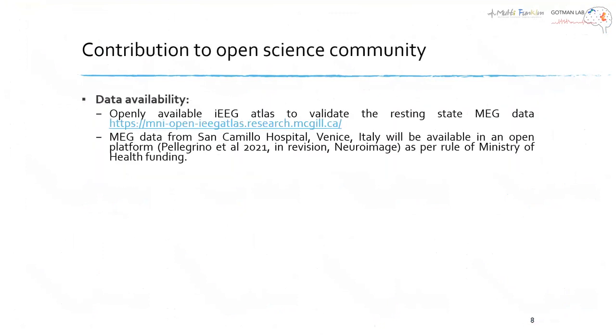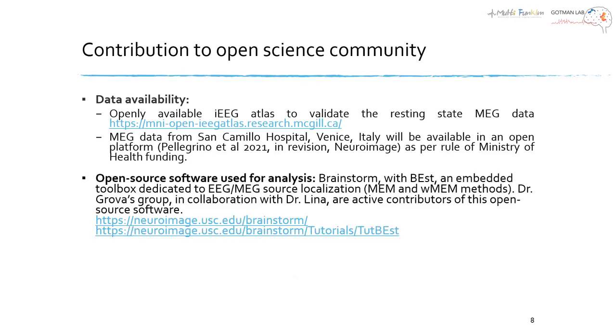How can this project contribute to the open science community? Firstly, the data used in this project, such as the intracranial EEG atlas to validate resting state MEG data, is openly available. Also, the MEG data will be published according to the rules of the funding. Secondly, the software used for our analysis, Brainstorm and BEST, a toolbox dedicated to EEG MEG source imaging such as MEM and WMEM, are open source software.